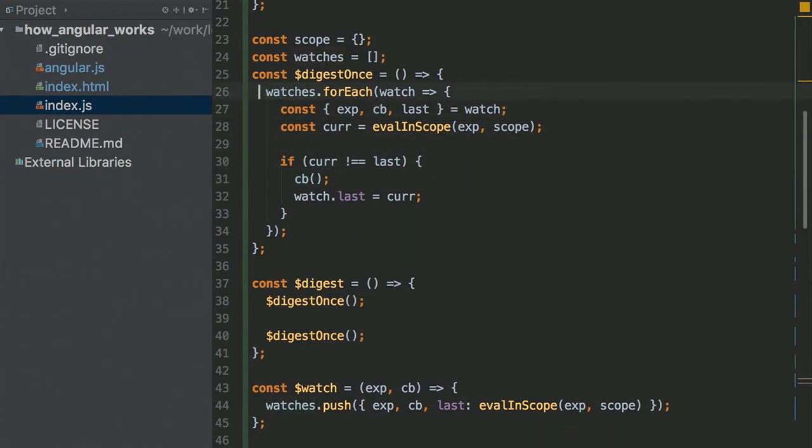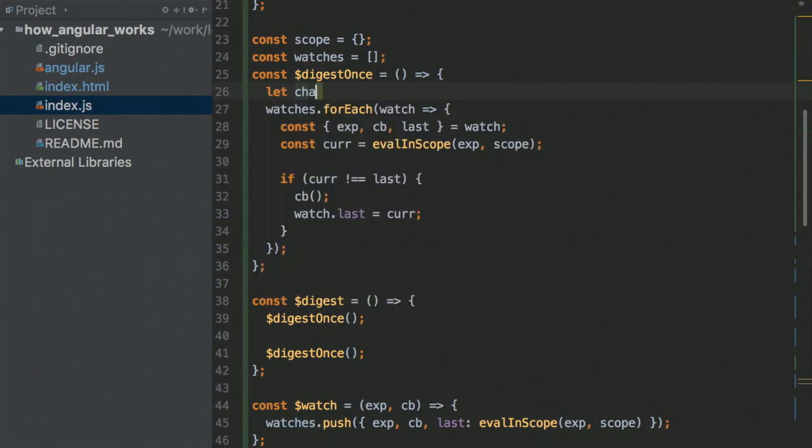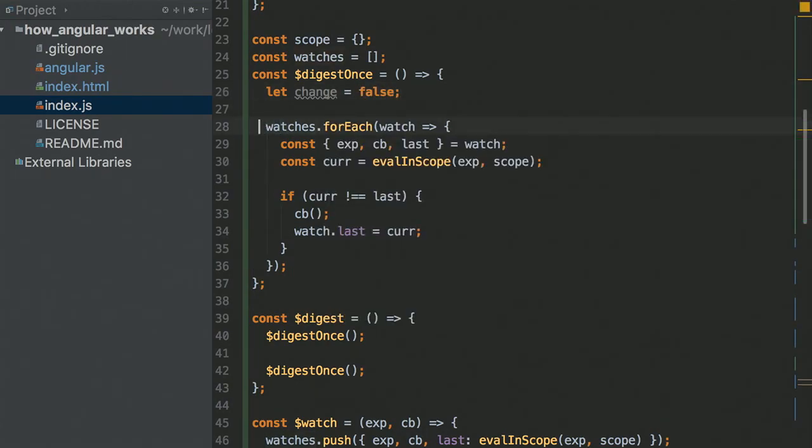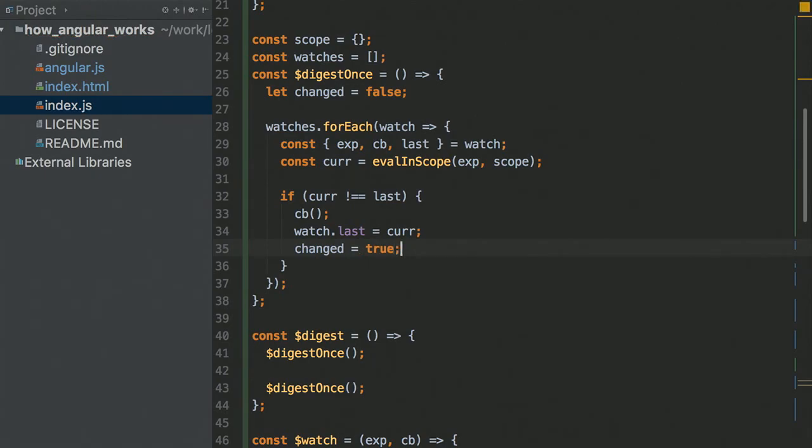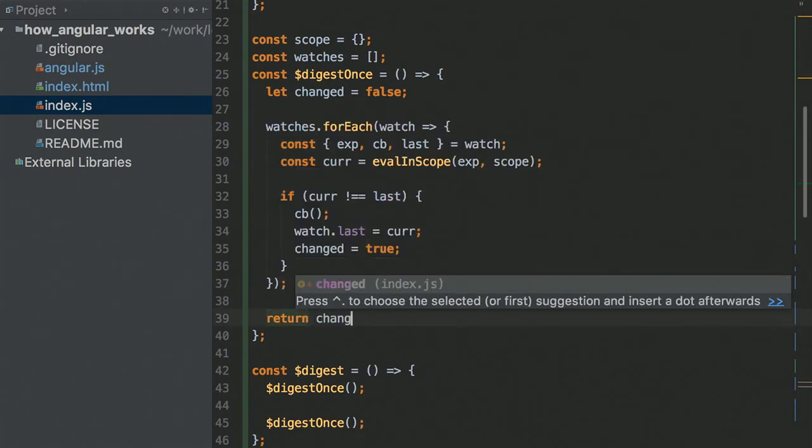So I'm going to do something like this. I'm going to say let changed be false. And if I see that I run the callback, I'll just mark the changed to true. I'm not sure something got changed, but there is a chance that something got changed. Return changed.